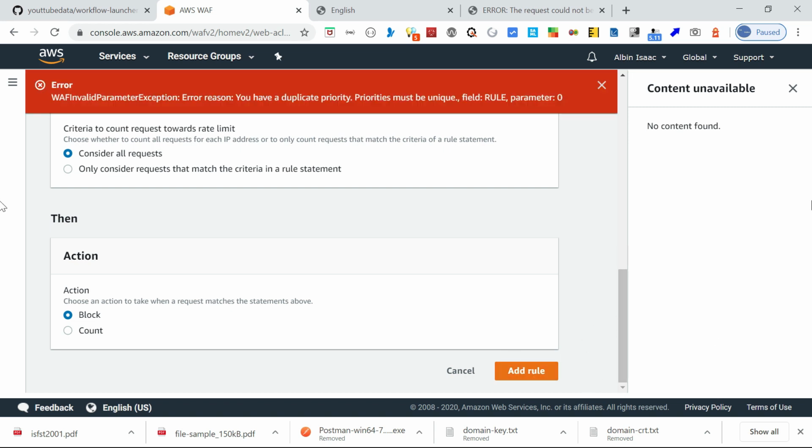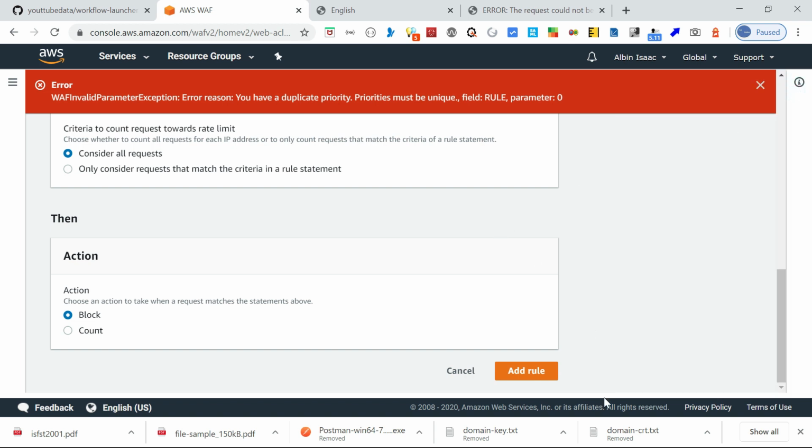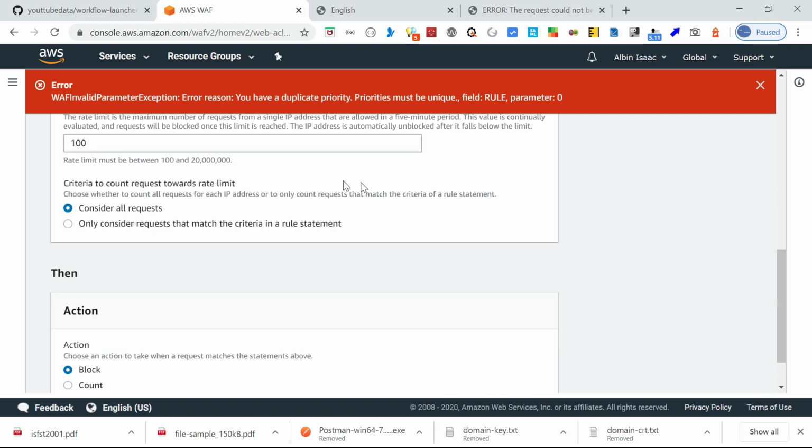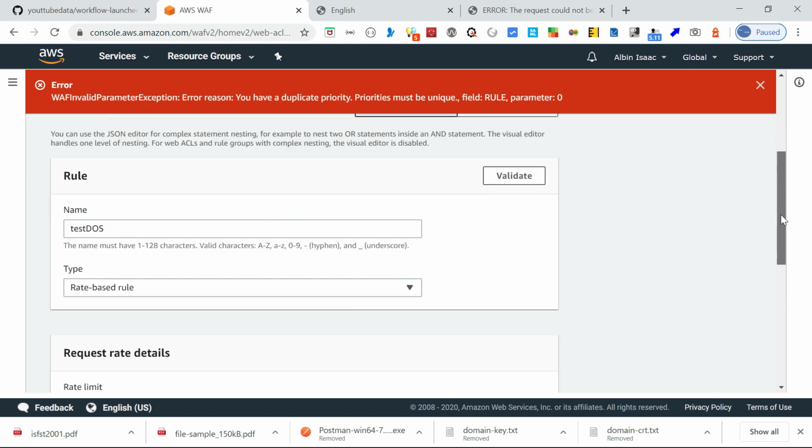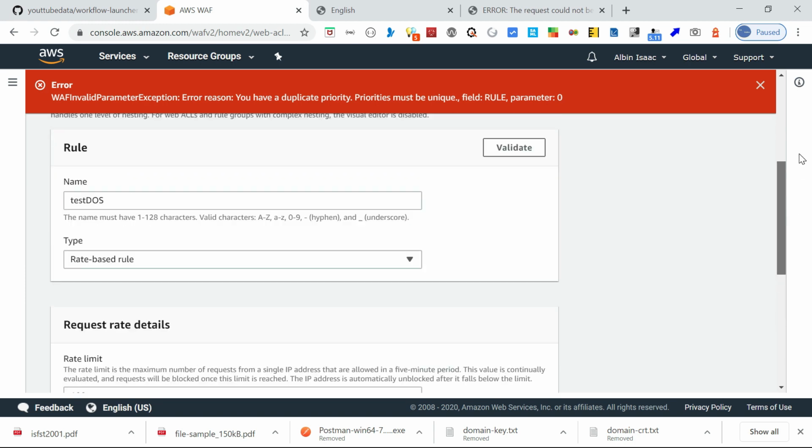Yeah, there is one issue in this UI. When you try to add a rate based rule and you have already defined some rules, as I already defined two rules, this is the third rule, so you will get this error because it's trying to use the same priority, saying it's a 0 priority or whatever. In the Visual Editor I am not seeing any option to change the priority.